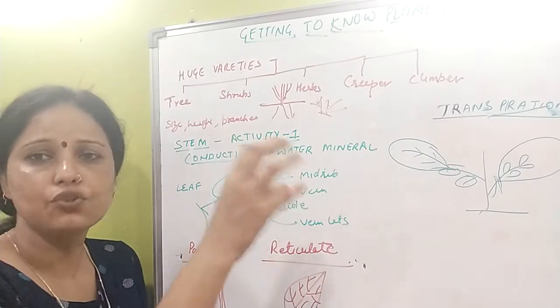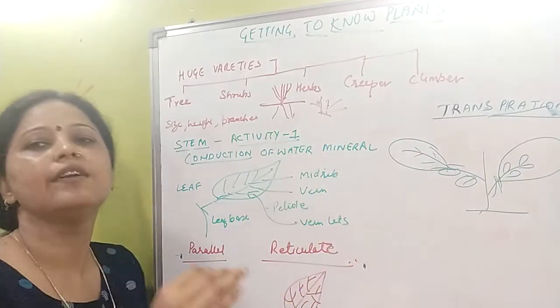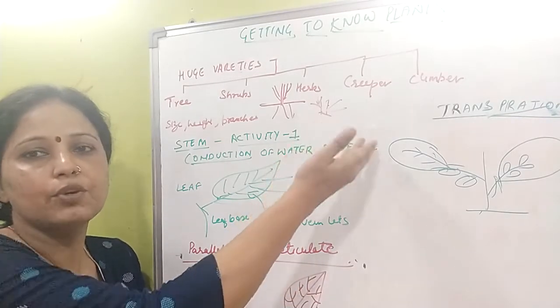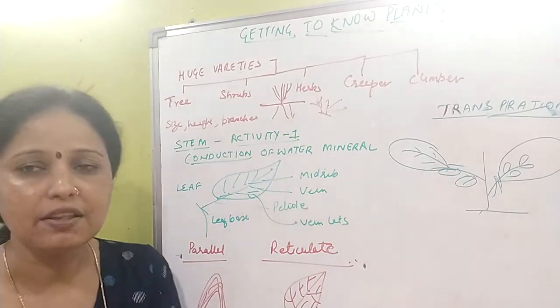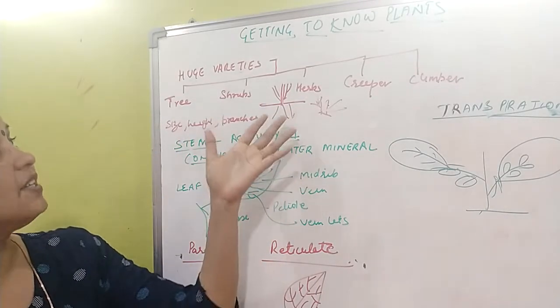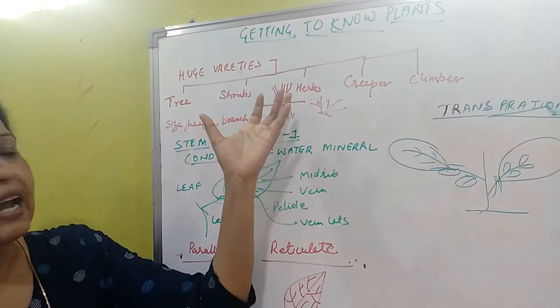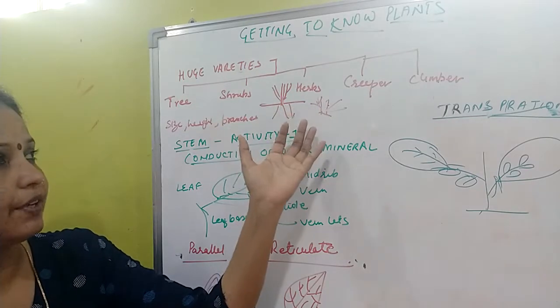Their stem is very soft, green, and tender. So these include coriander, mint, paddy, rice, brinjal, and potato plants. All this comes in the category of herbs. So these are the 3 major categories of plants on the basis of their size, that means their height, and on the basis of their branches and appearance.